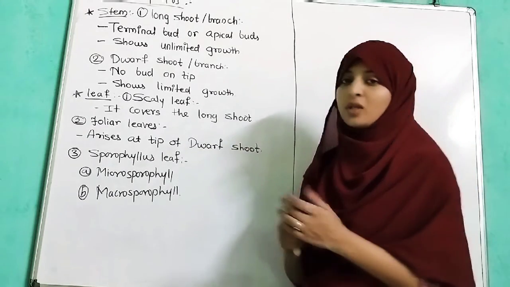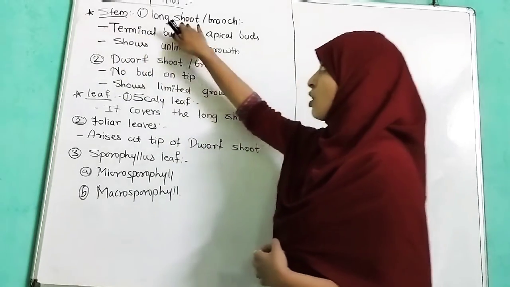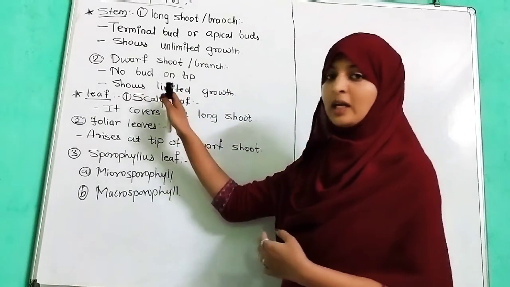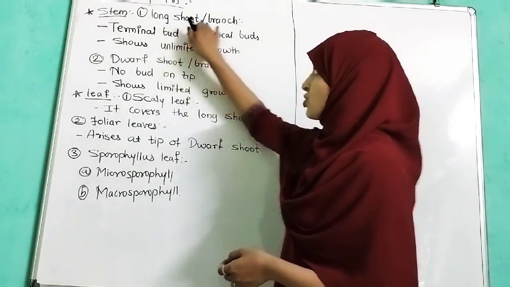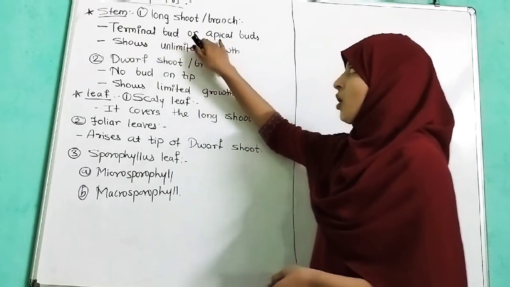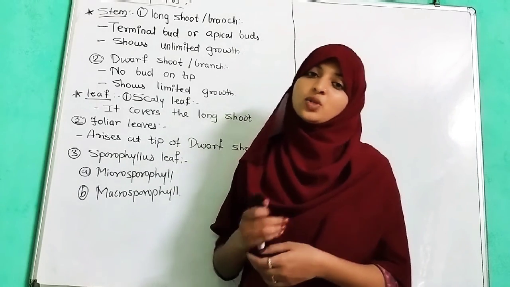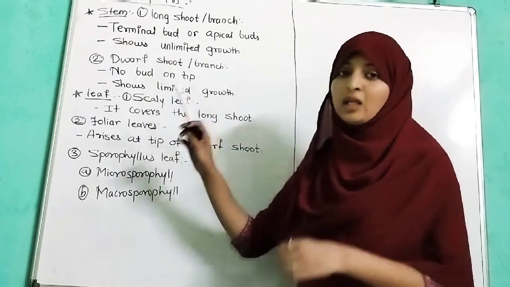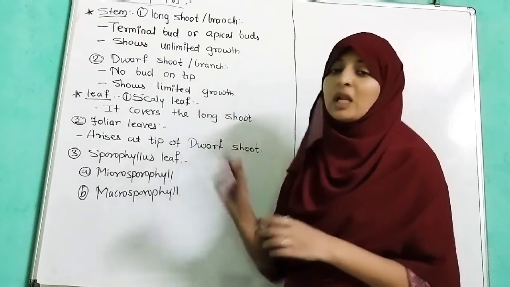The stem region has long shoot branches and dwarf shoot branches, also called short branches. The long shoot branch consists of a terminal or apical bud which grows continuously and shows unlimited growth. The dwarf shoot does not contain any bud, hence it shows limited growth.